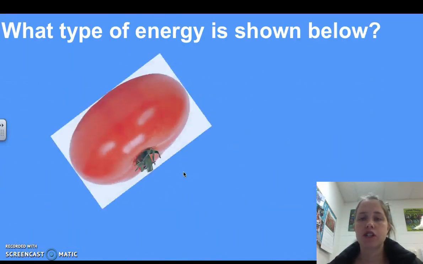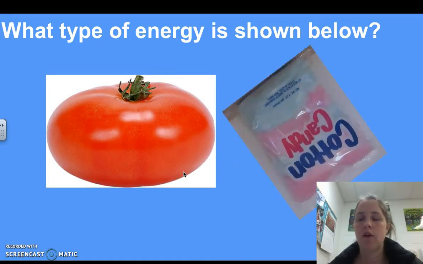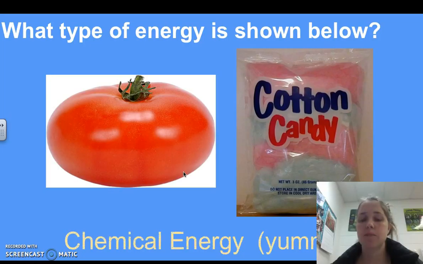What type of energy is shown in a tomato? Or in cotton candy? Well, if you think about it, those are food, that's fuel for us, so that must be chemical energy. Okay, so all the food that we eat is chemical energy that will be transferred into, well, our body's kept pretty warm, so probably thermal energy to keep our body warm, as well as some mechanical energy to make sure that we can move, and those kinds of things.